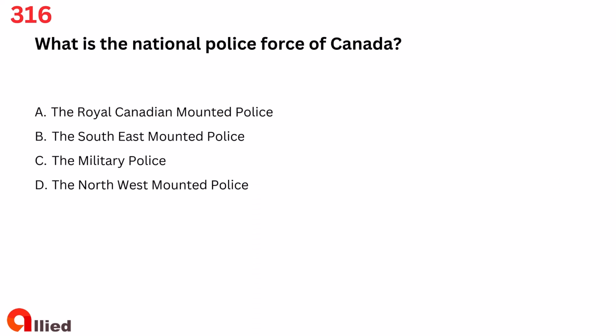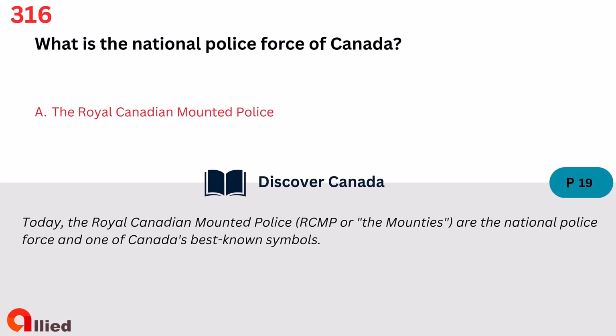Question 316. What is the National Police Force of Canada? A. The Royal Canadian Mounted Police. B. The South East Mounted Police. C. The Military Police. D. The Northwest Mounted Police. The answer is A. The Royal Canadian Mounted Police.